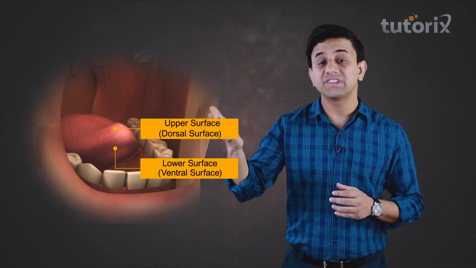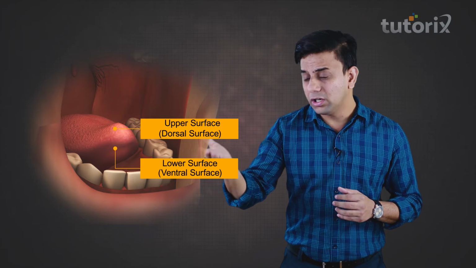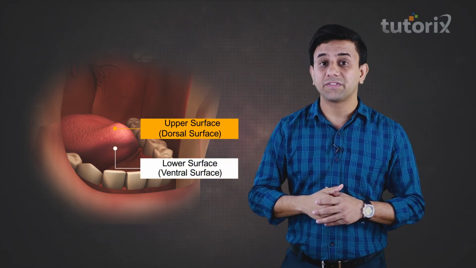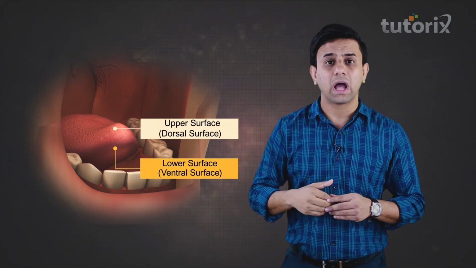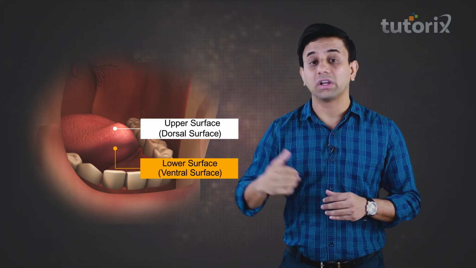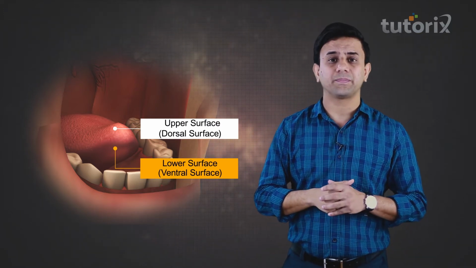Now what if I ask you to protrude your tongue? You will be surprised. But my dear friends, do that and what will you see? You will notice that the tongue has two surfaces. One, the upper surface, and the other, the lower surface. The upper surface is called the dorsal surface and the lower surface is called the ventral surface.